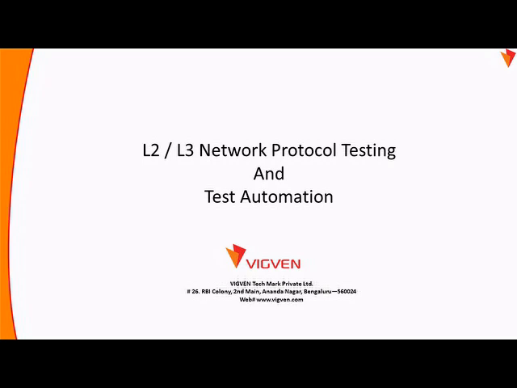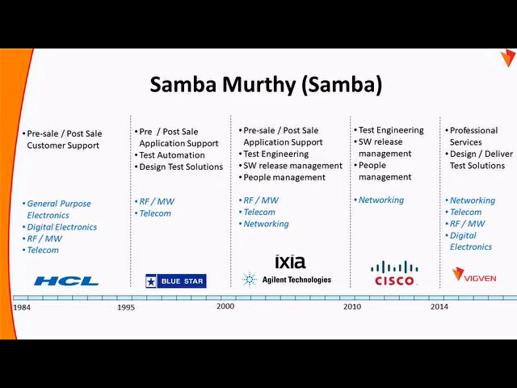My name is Samba Murthy. I work at Wigwen. I take care of the education services at Wigwen and also develop test automation solutions, mainly around electronic test and measurement equipment. I come with over 35 years of experience in the industry, right from HCL, Blue Star, Agilent Technologies, Cisco, and for the past 6+ years, I've been doing this training and test solution design. So that's my brief background.